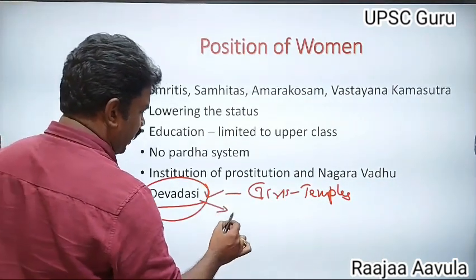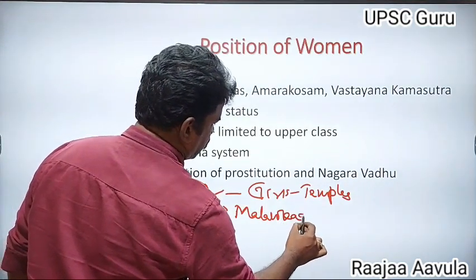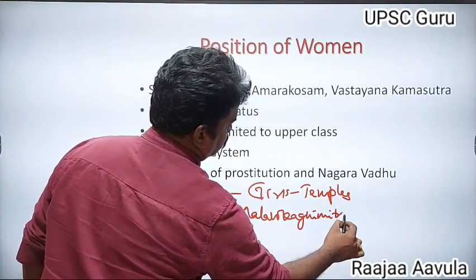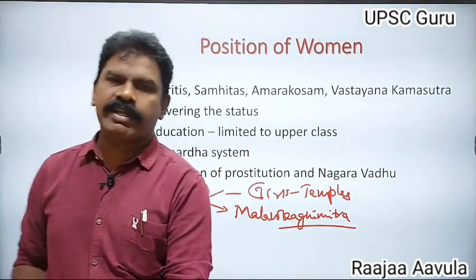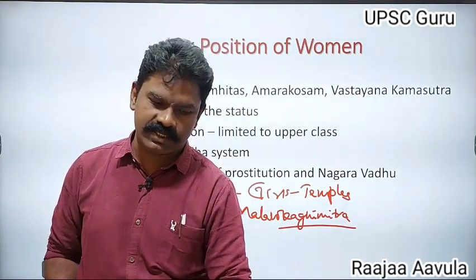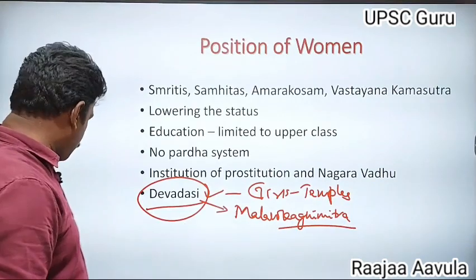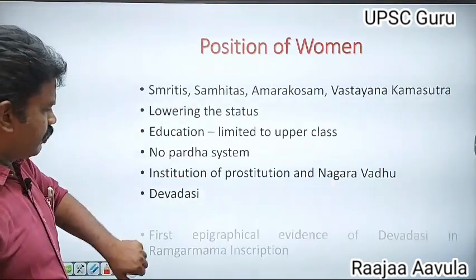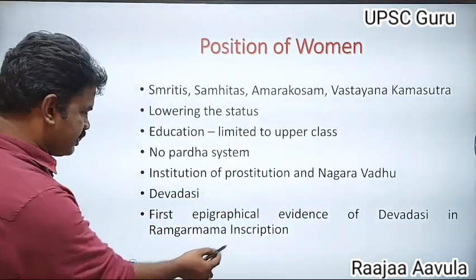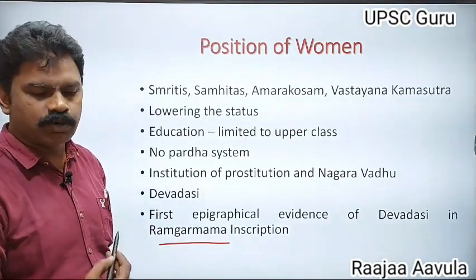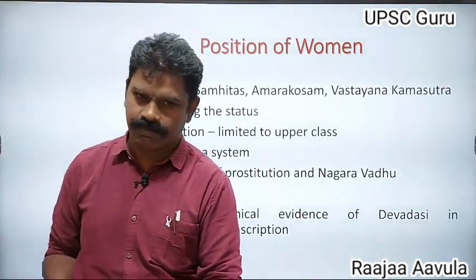The Devadasi system is first found in the Malavikagnimitra. Kalidasa wrote Malavikagnimitra, and in it the Devadasi system is mentioned for the first time. The first epigraphical evidence of the Devadasi system is the Ramgarh inscription. This inscription speaks about the Devadasi system, and Kalidasa's Malavikagnimitra also speaks about it.